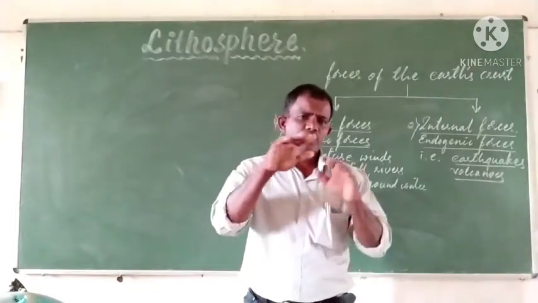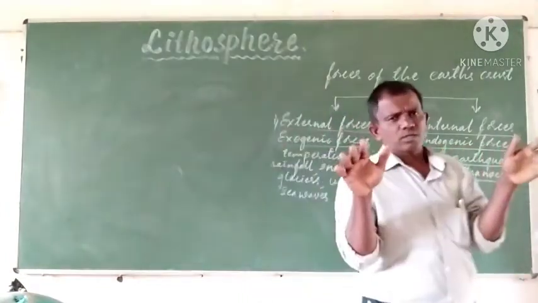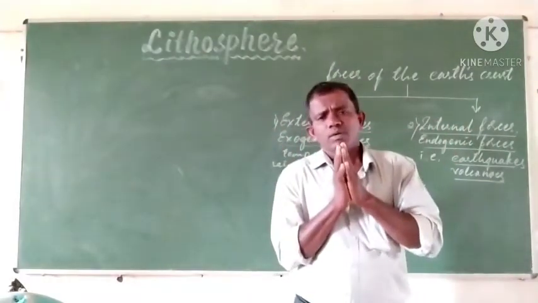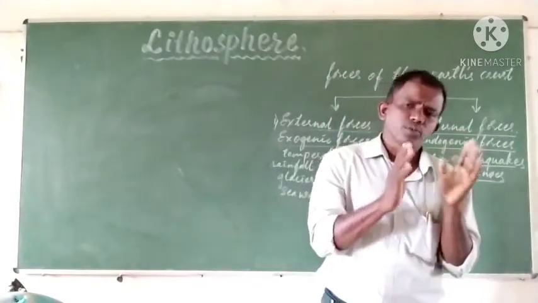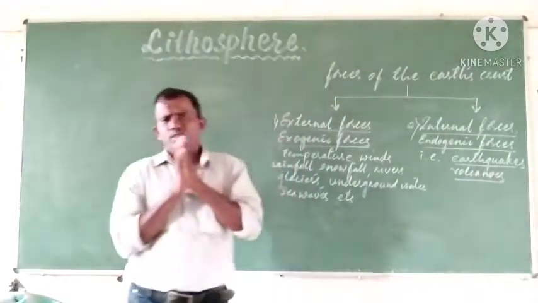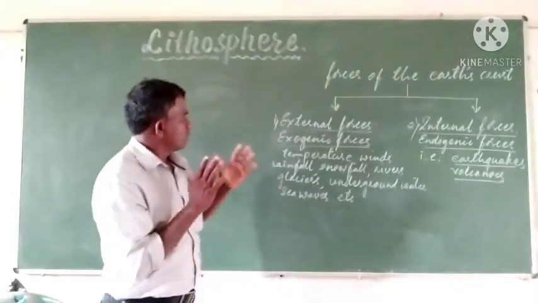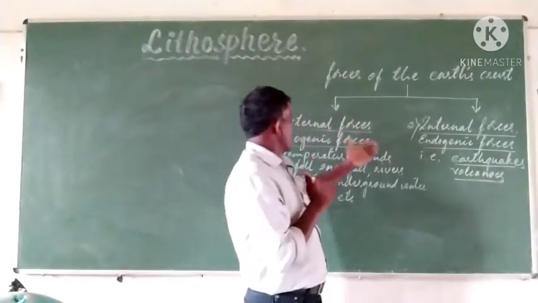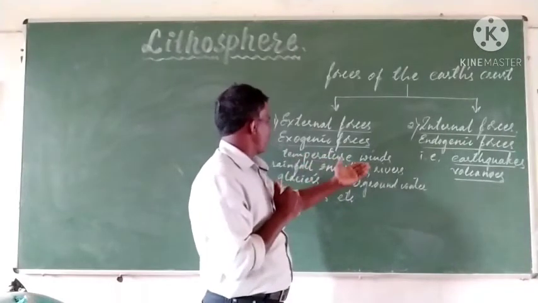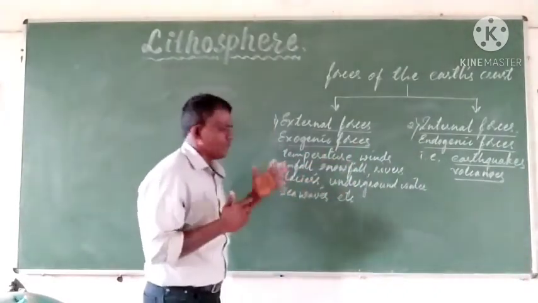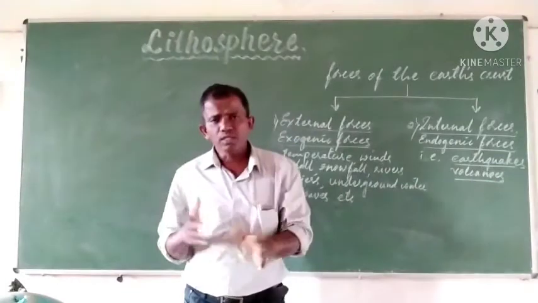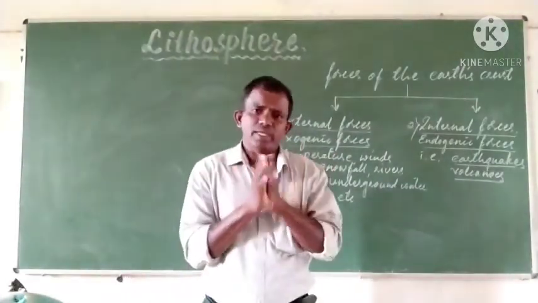The surface or the outer part of the earth will always be under the process of changing. So what caused these changes on the surface of the earth? It may be due to the external forces such as temperature, winds, rainfall, snowfall, rivers, glaciers, underground water, sea waves, etc. Or it may be due to the internal forces such as volcanoes, earthquakes, etc.